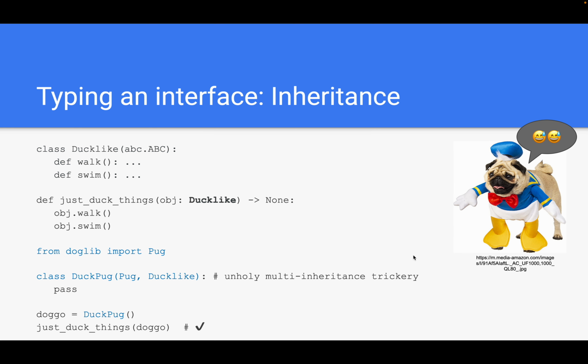Or it could get even worse. Say we don't even have control over our pug class. Maybe we imported it from doglib, so we can't make it inherit the duck-like on our own. We could do some trickery with multi-inheritance, like have a duck-pug class that inherits from both the dog and the duck-like interface thingy. But, well, I've done this in my professional career before and I didn't like it. It's weird.